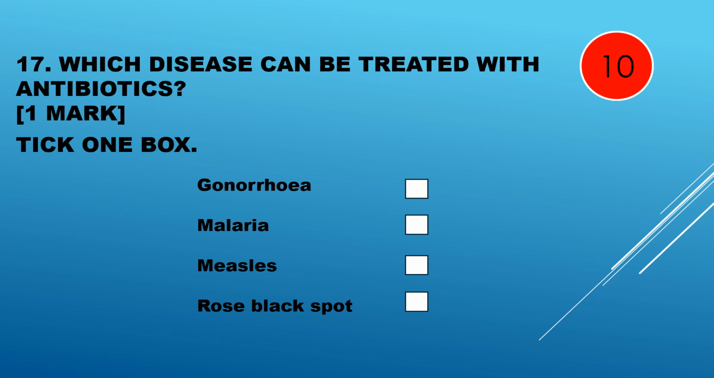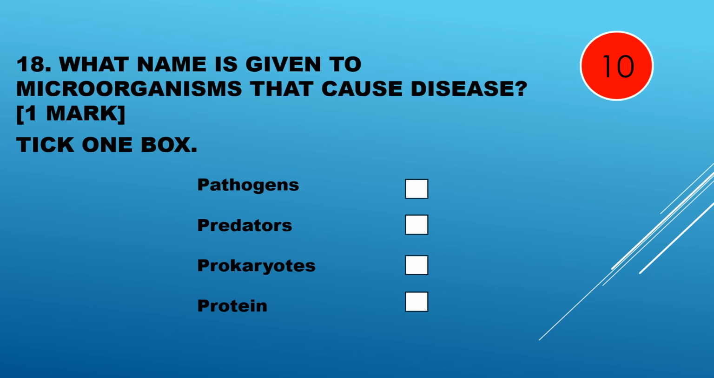Gonorrhea, malaria, measles, or rose black spot? It's gonorrhea, because gonorrhea is bacteria and antibiotics only kill bacteria. Question 18. What is the name given to microorganisms that cause disease? Is it pathogens, predators, prokaryotes, or proteins?